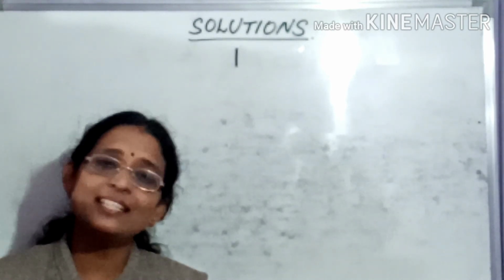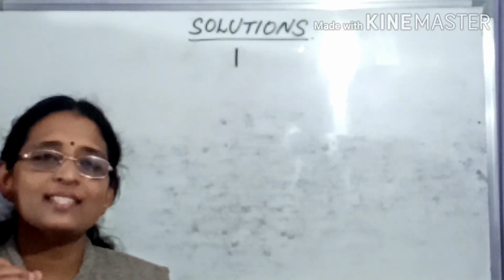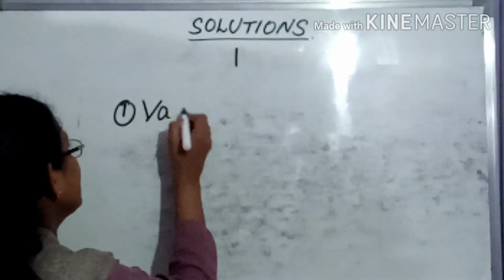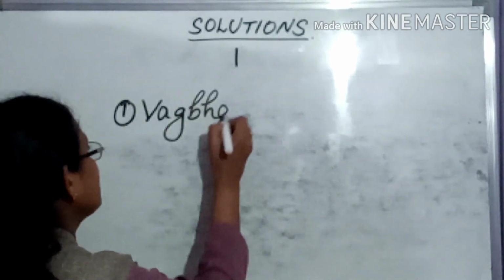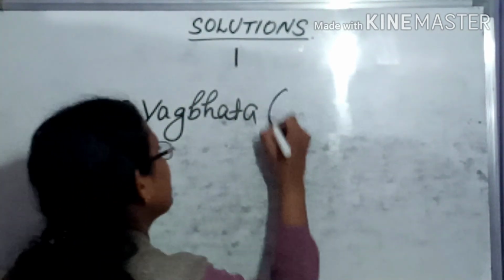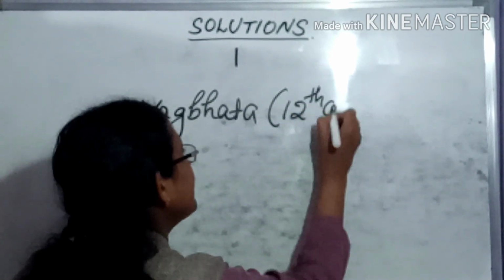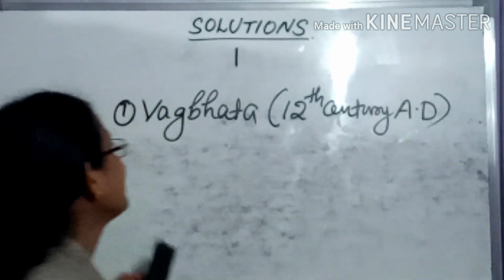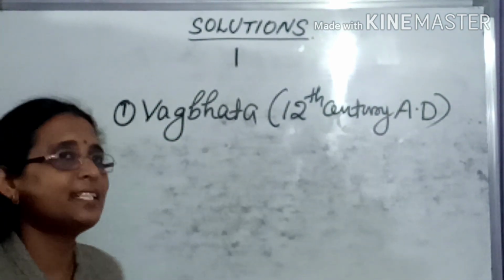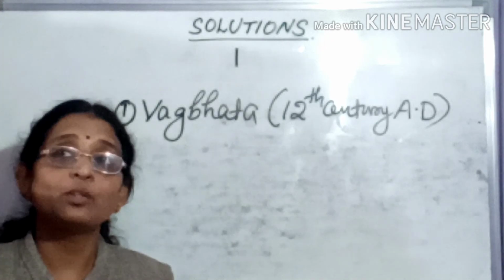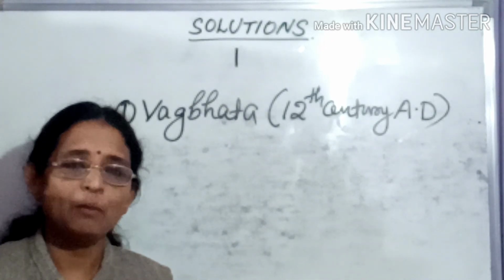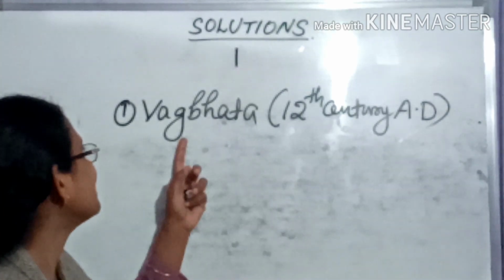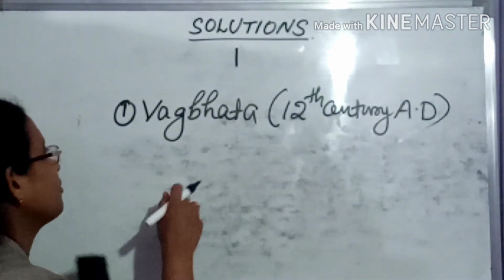One is the ancient Indian scientist, pronounced as Vagbhata. The first scientist is Vagbhata. He is from the 12th century AD. And for his proposal, he made a very good contribution to the laboratory and layout of the laboratory. You can Google this one, Vagbhata.